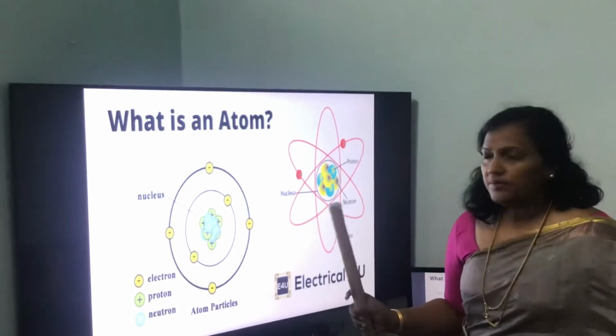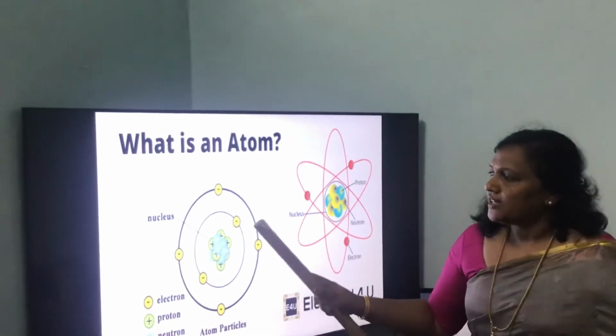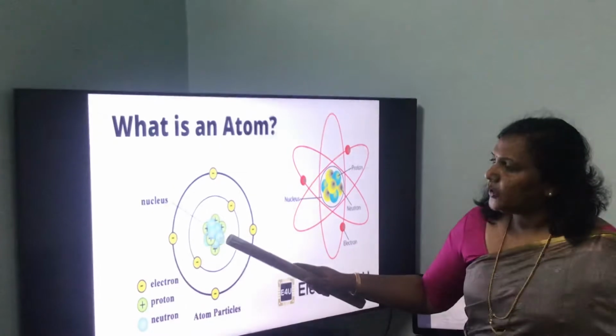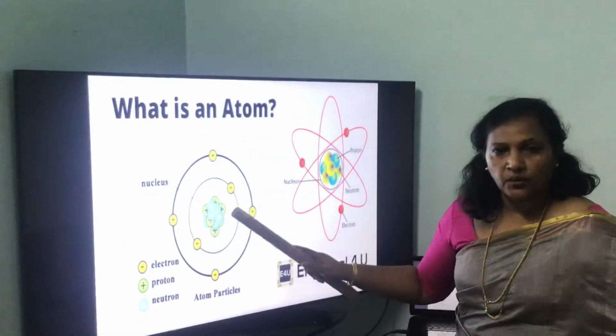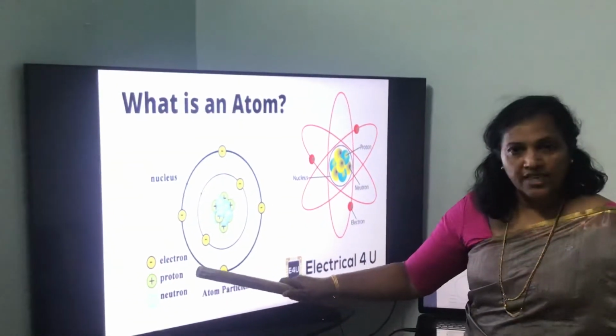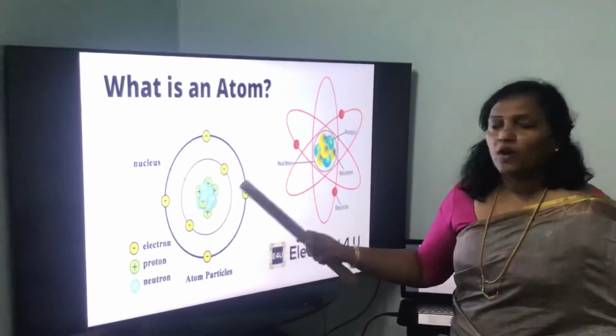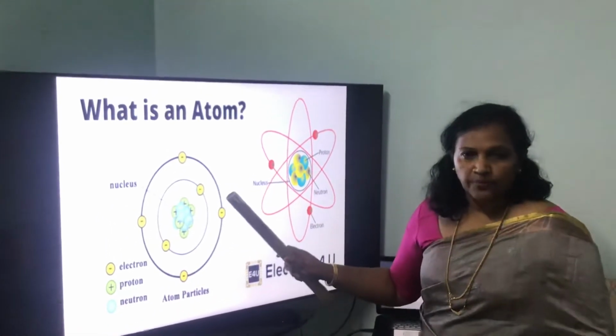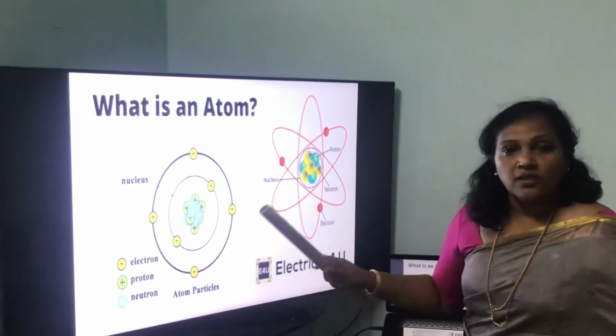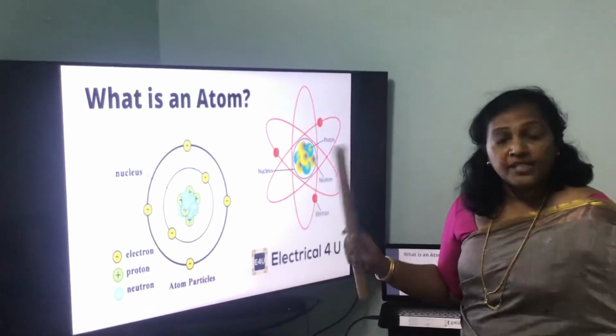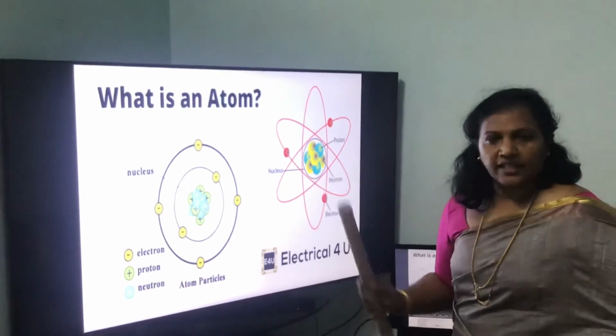This is an atom, the structure of an atom. It consists of a nucleus. Inside the nucleus we have protons and neutrons. Protons are positively charged particles and neutrons are neutral. And these electrons are revolving around the nucleus. These electrons and protons are responsible for electricity.